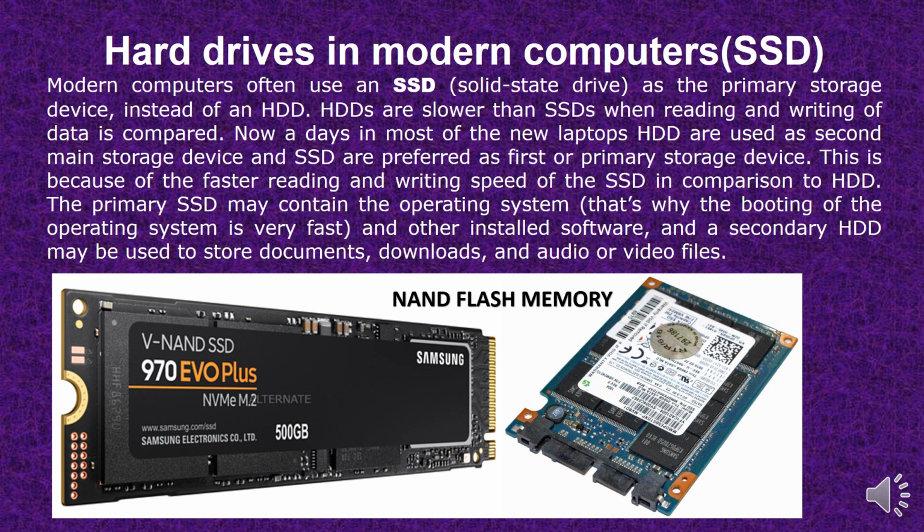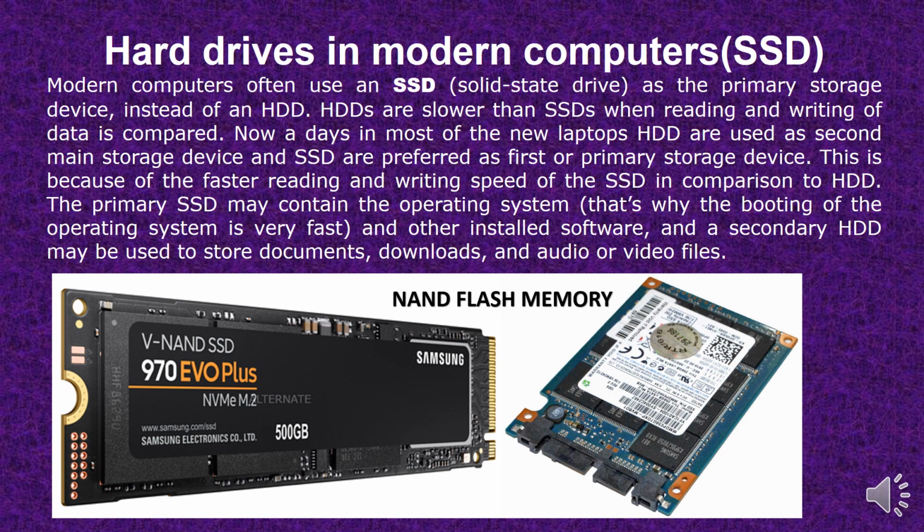Now let us talk about a secondary storage device which is used nowadays in most of the computers, especially in laptops, the new laptops. This secondary storage device is called SSD. In modern computers, SSD are used as a primary storage device instead of HDD. HDD, that is hard disk, are slower than SSD when reading and writing of data is compared. Nowadays in most of the new laptops, hard disks are used as second main storage device and SSD are preferred as first or primary storage device.